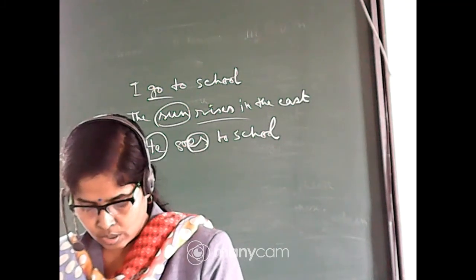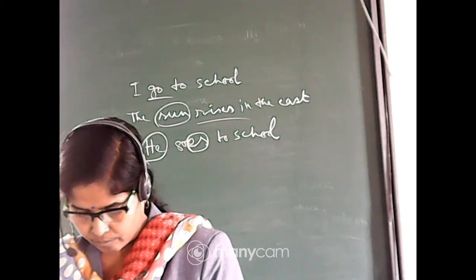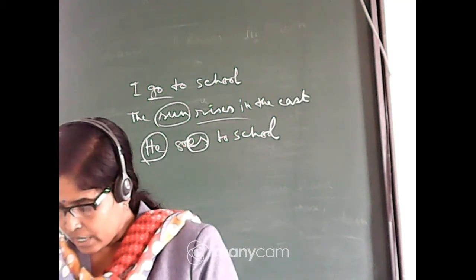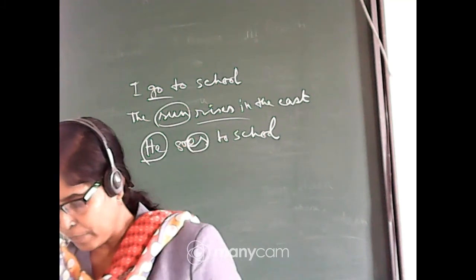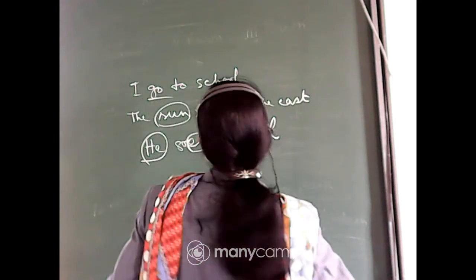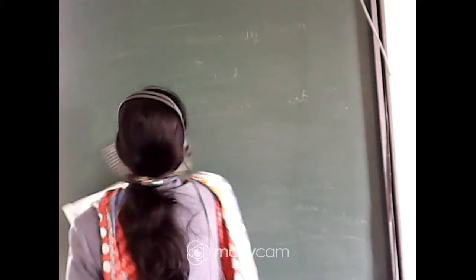Now come to page number 69. Here number D, fill in the blanks with the simple present tense of the verb given in the bracket. So in the bracket the verb is given.